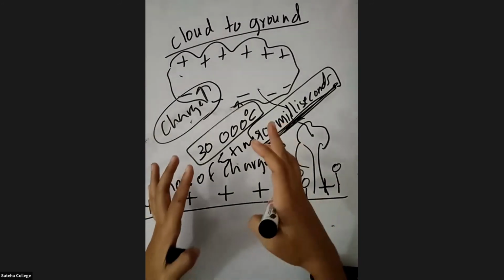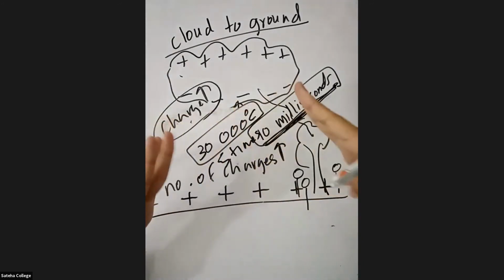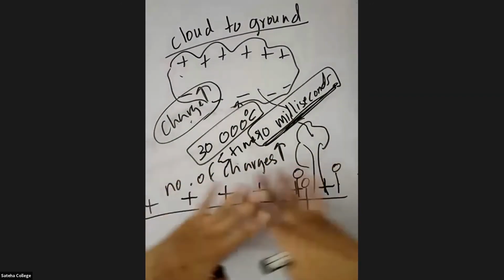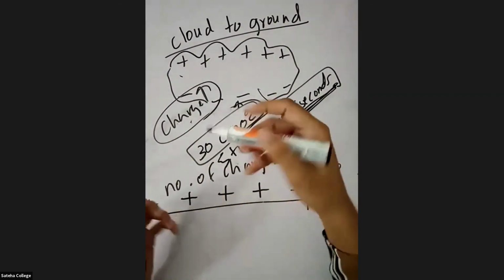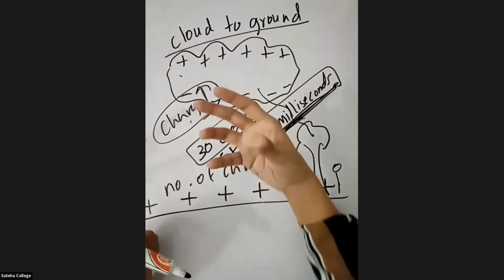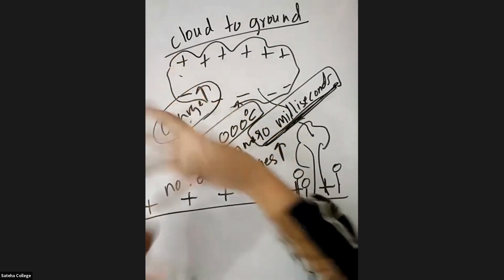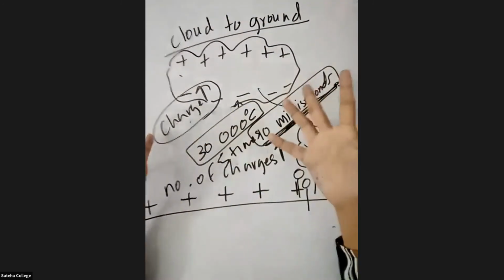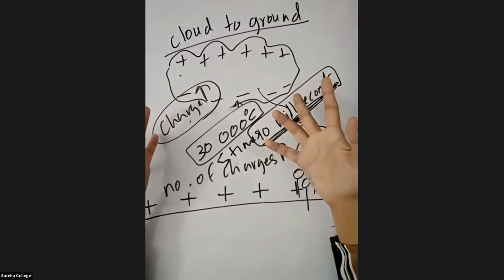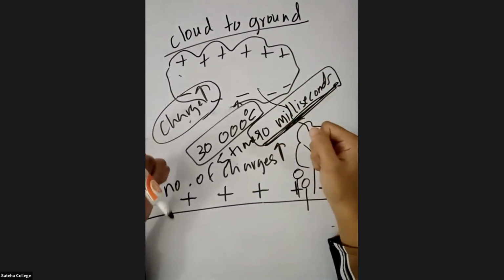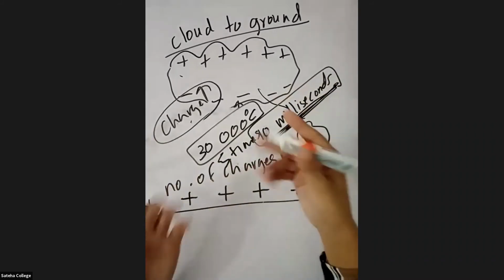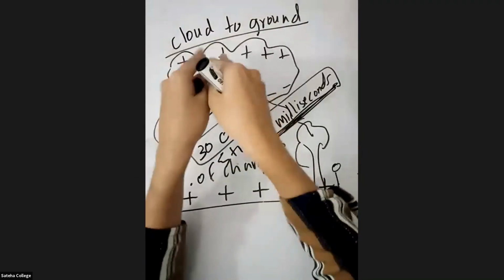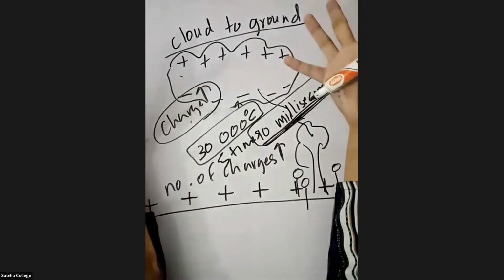So when this happens, the current will start to expand, and the things that are closer by can also get damaged. It's similar to a cracker. You may have seen a cracker. When you light the cracker, it will crack and start to expand, right? Have you seen how a cracker bursts? Mostly you have seen a cracker, right? It won't burst in the same place. It will expand like this.